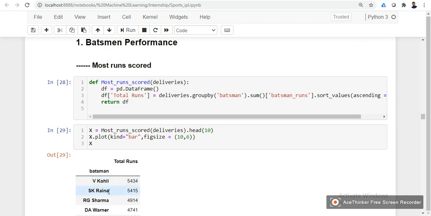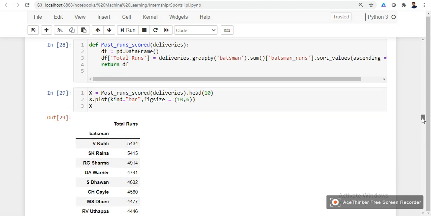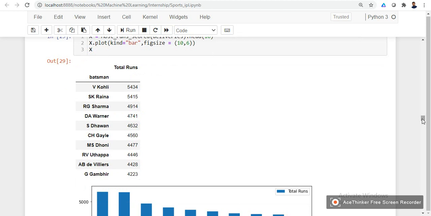The next batsman is Suresh Raina with 5,415, only a little difference between these two players. Then Rohit Sharma and David Warner, and Shikhar Dhawan, Gayle, Dhoni, Uthappa, De Villiers and Gambhir. These are the top 10 players who have scored the most runs in the IPL history so far.